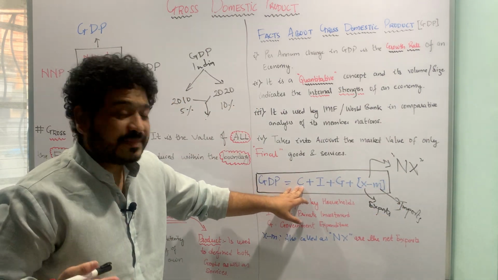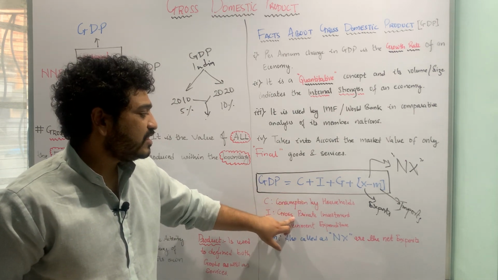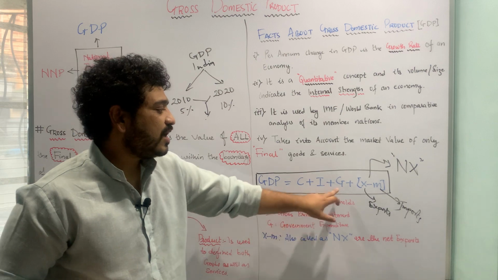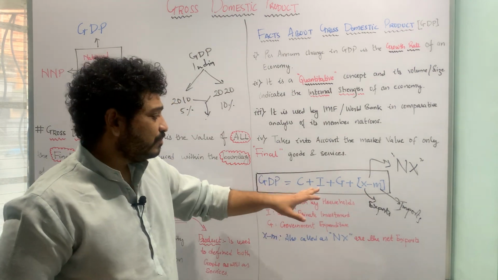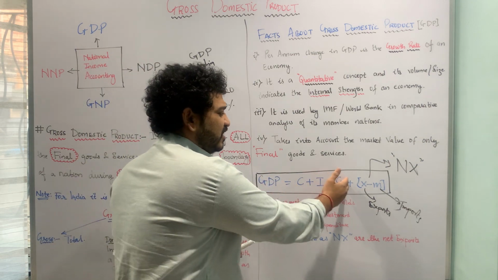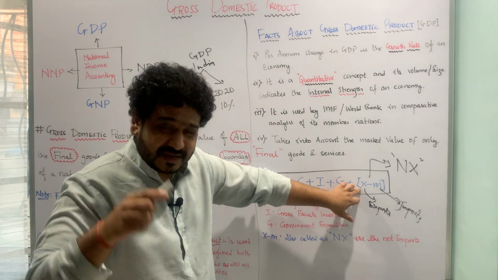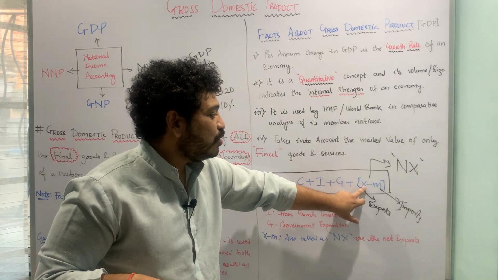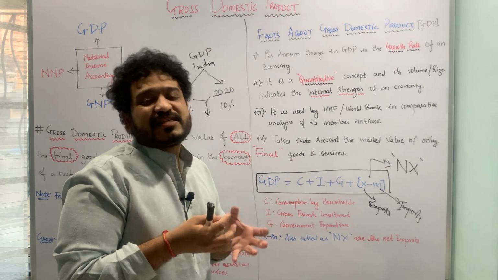It is just a summation of the consumption expenditure by households, the gross private investment, the government expenditure, and the net exports. Let us assume that these factors are in positive terms, but whenever you look at this figure in case of India, that is exports minus imports, your imports are always of greater value as compared to your exports.